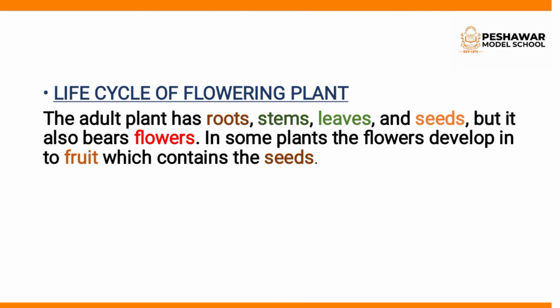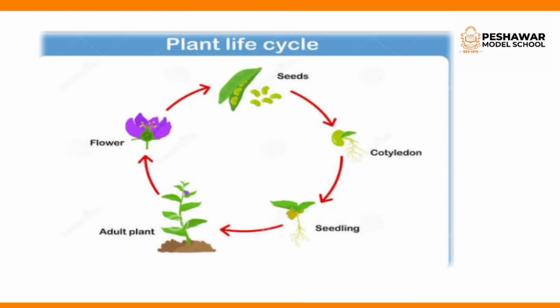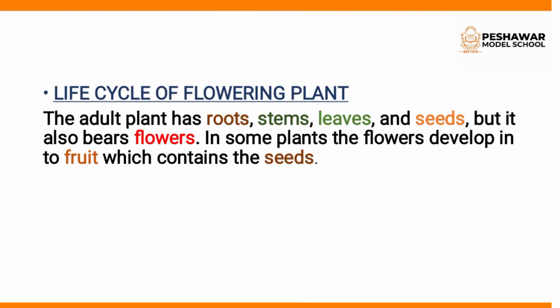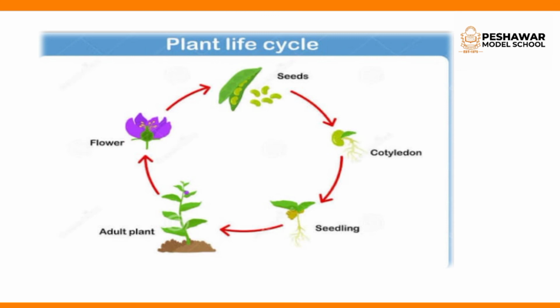let's study the life cycle stages of a flowering plant. The life cycle of a flowering plant begins with a seed. A seed is a baby plant. Clear? And the next stage is germination.